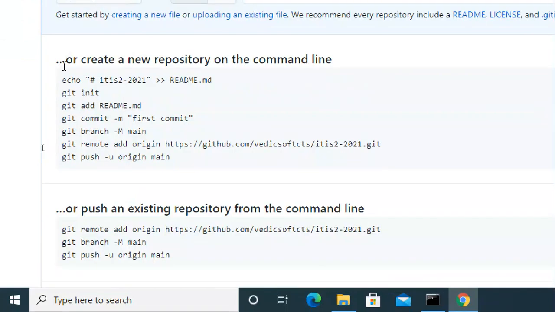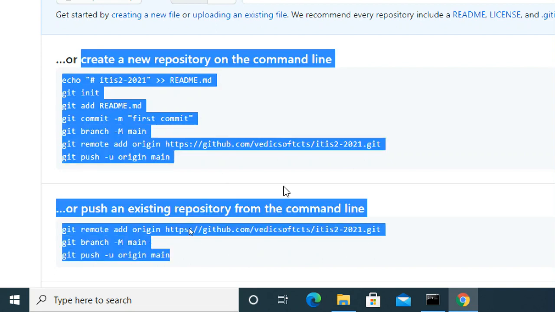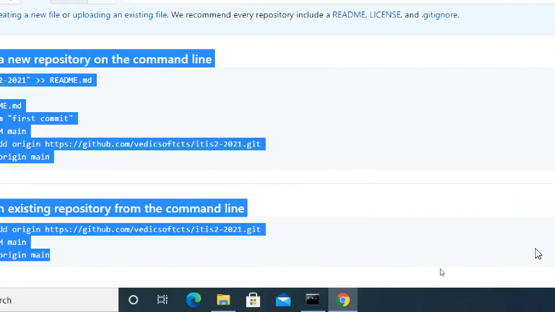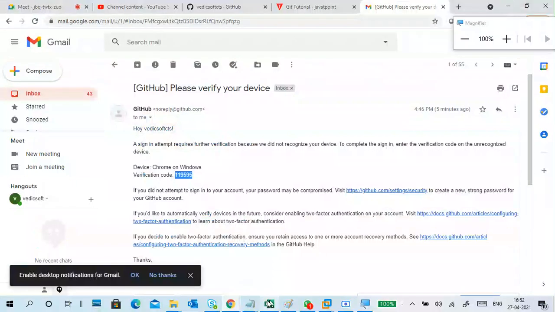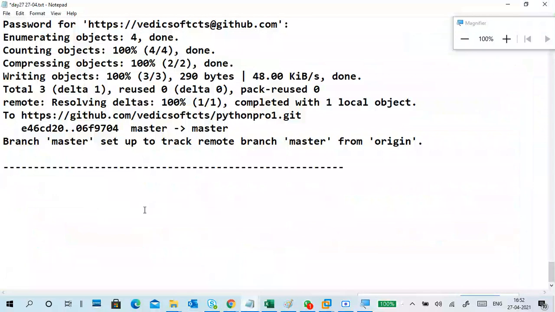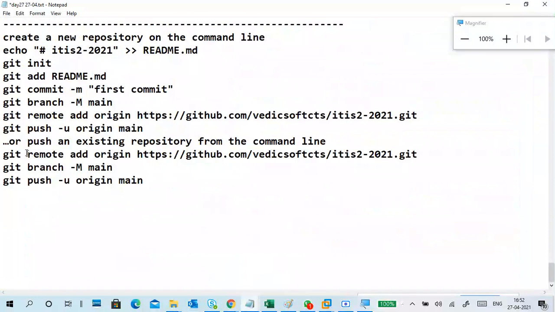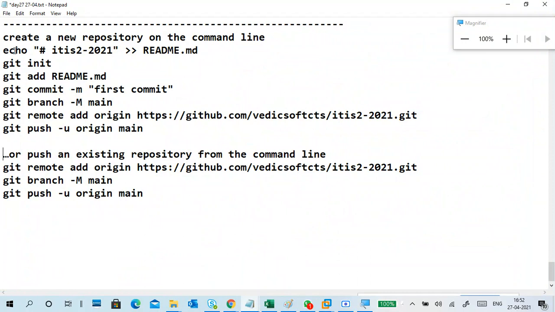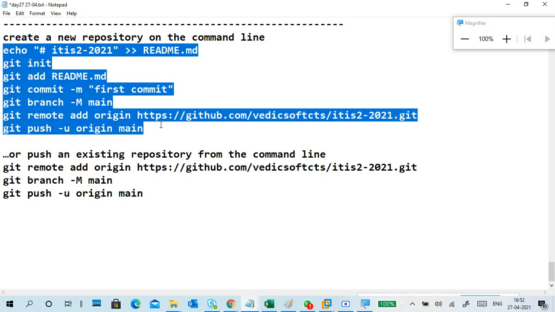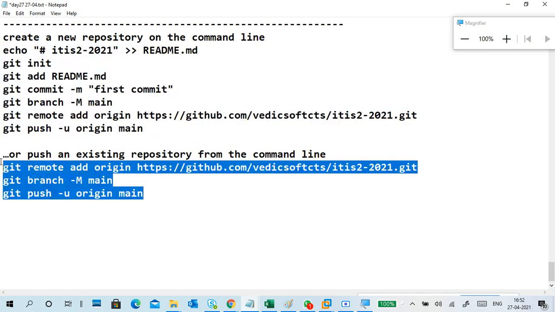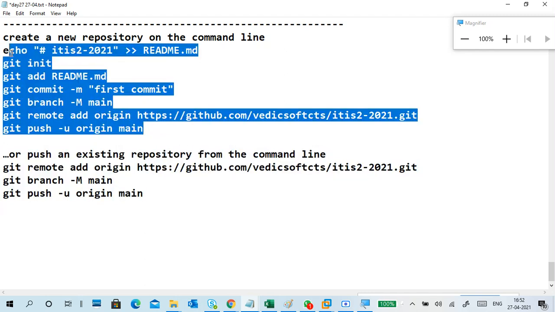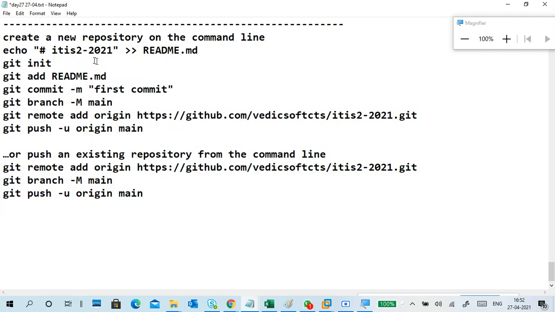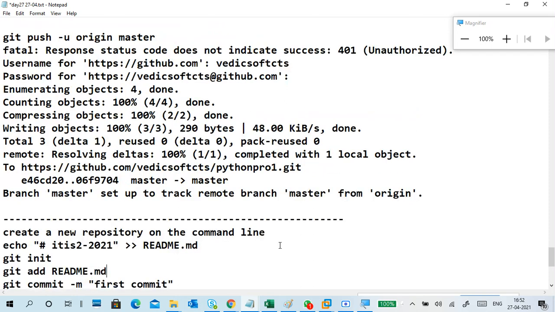These are the important commands for git creation. Different things are there. We'll see the commands. I will keep them in my notepad so you can see those things. Okay, so like this. This is for creating new and uploading. This is for the existing purpose. This is for creating a new one. So this is how to do the second part. We'll see.